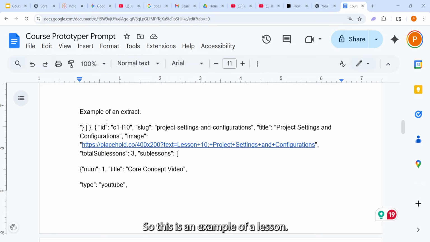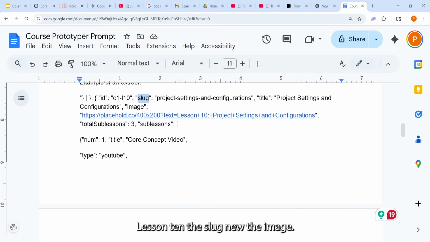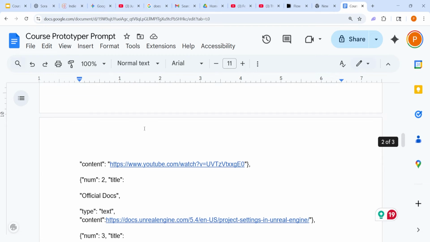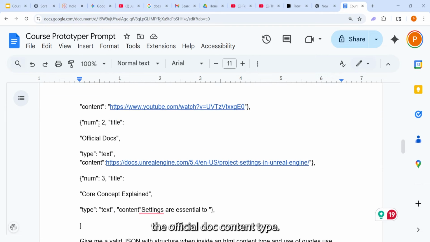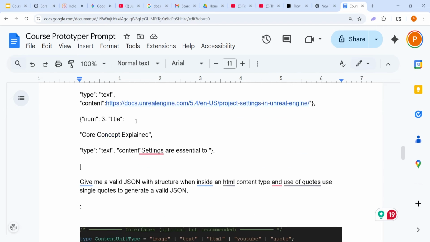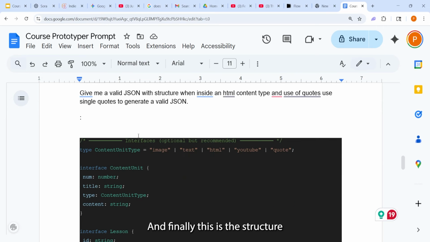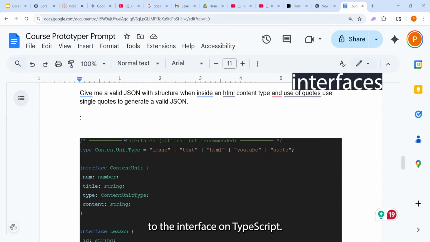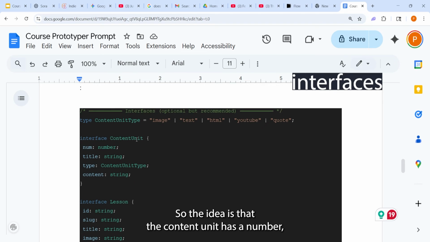Okay, so this is an example of a lesson. You have the ID, class 1, lesson 10, the slug, the image, the content, the official doc content type, that is text. For the YouTube link, it is type YouTube. And finally, this is the structure, the interface in TypeScript.